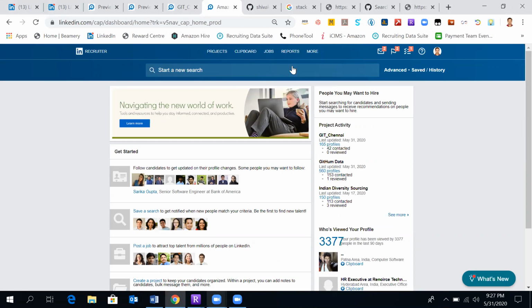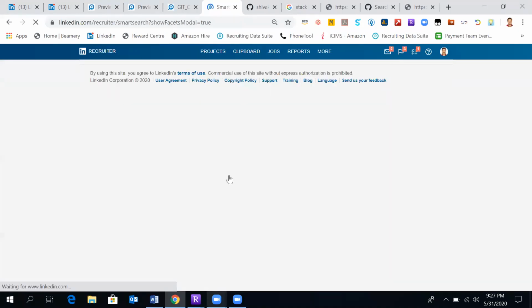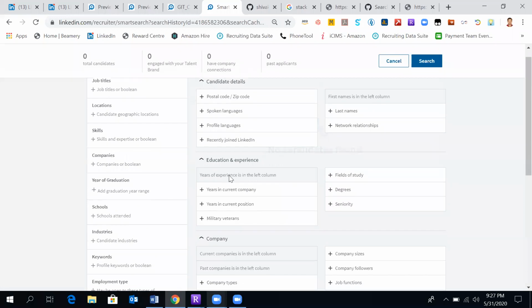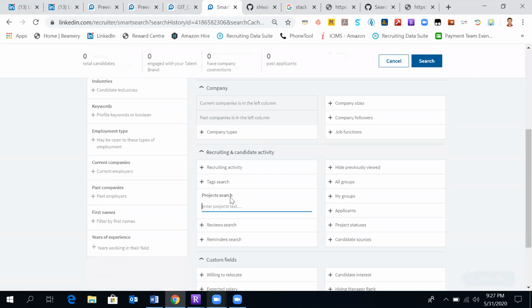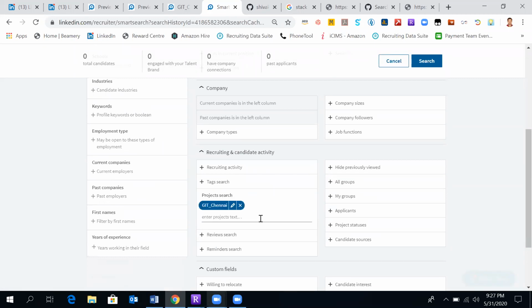Then we came back to advanced search. Again, in advanced search, I'm going to do a project search, get Chennai, so that all those 165 people, whoever are there in that project, have come here.